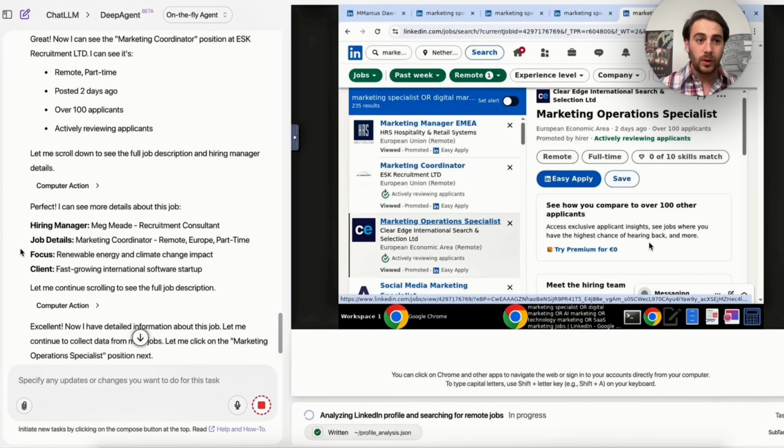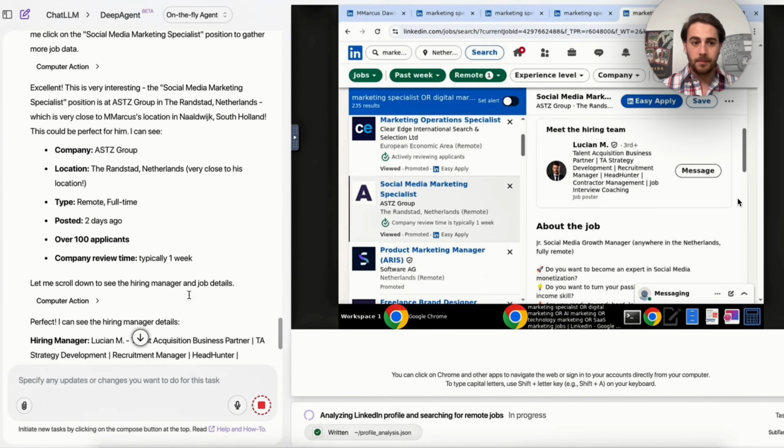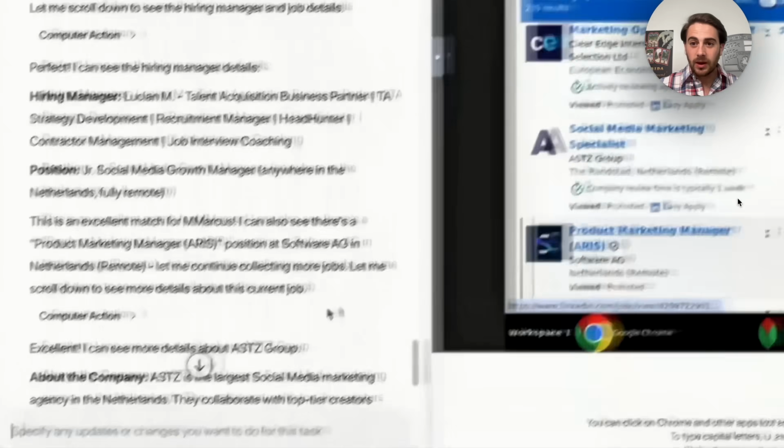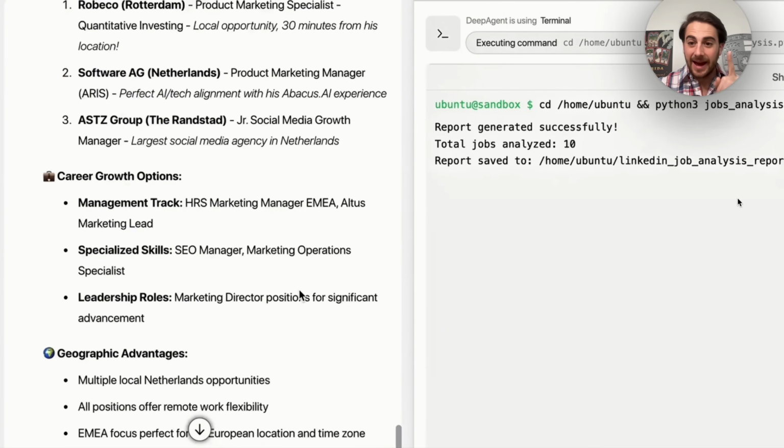For example, we can see that it's analyzing this right here that was posted 2 days ago. It's remote, there's over 100 applicants, and they're actively reviewing applicants. And then this goes through, gets all the information from it, and now it gives you a reason for, hey, this is why I think you should apply to this. And again, the real power of this is that you can have multiple of these set up. You could have 5 tasks set up, 10 tasks set up, and have all these things running at one time, so you're not wasting your time doing things that AI can actually do for you.